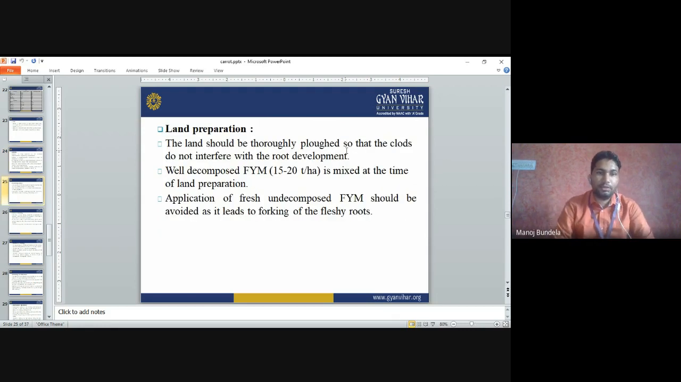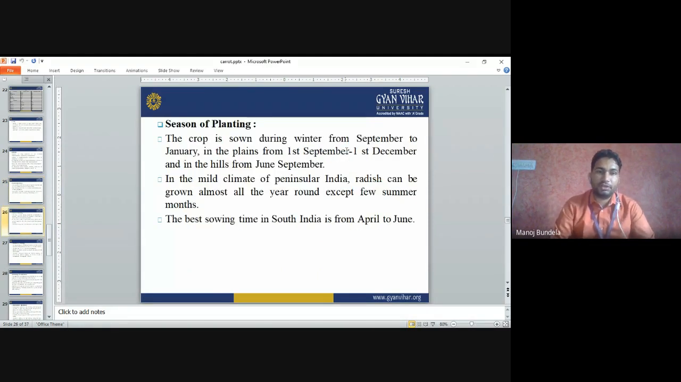Land preparation: the land should be thoroughly plowed so that clods do not interfere with root development. Well decomposed FYM has to be applied at the time of land preparation. If we do not apply well decomposed FYM, there is a chance of forking. Roots will not develop properly and will be divided into two parts. It is not accepted by the consumers. That is called forking.